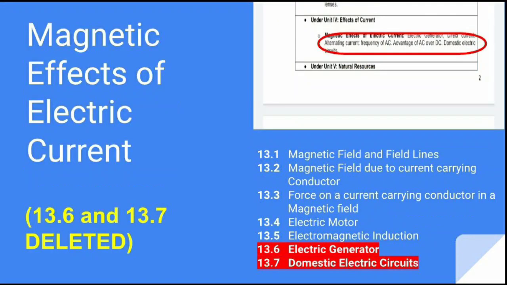and magnetic effects. इसमें कुछ parts reduce हुआ है. As you can see, 13.6 and 13.7 are deleted from the portion. And those are electric generator and domestic electric circuits, that is the household circuits. Okay. But remember, the principle on which the electric generator works, that is electromagnetic induction, is not deleted. You have to study electromagnetic induction, जो कि 13.5 में है. Okay, so from 13.1 to 13.5 you have to cover everything.